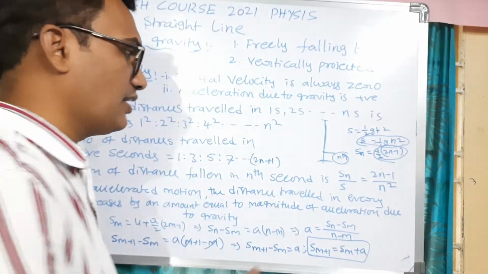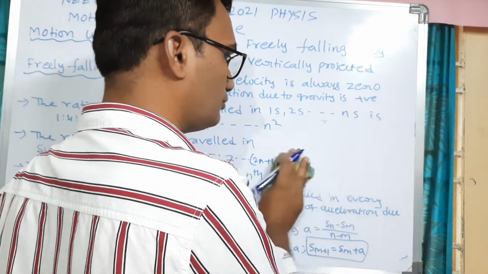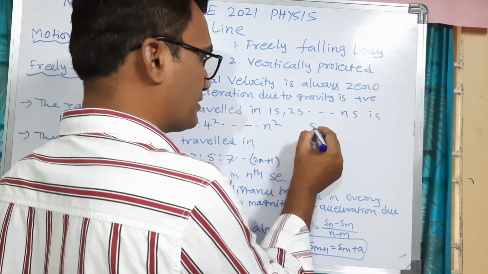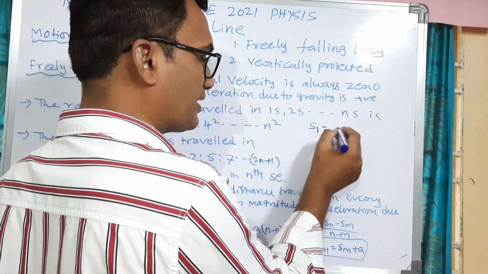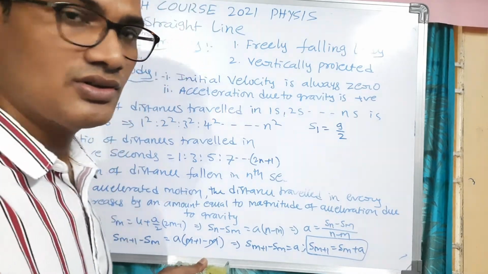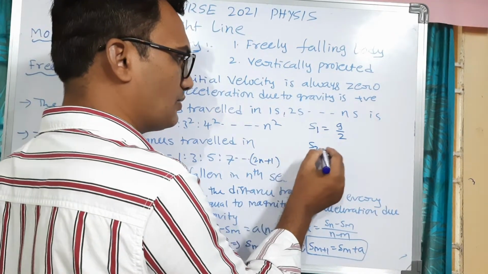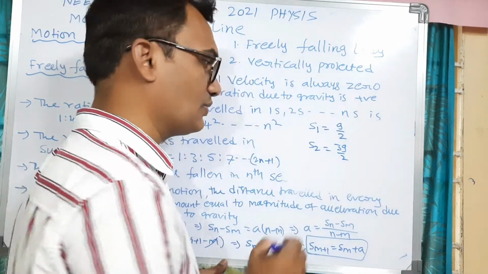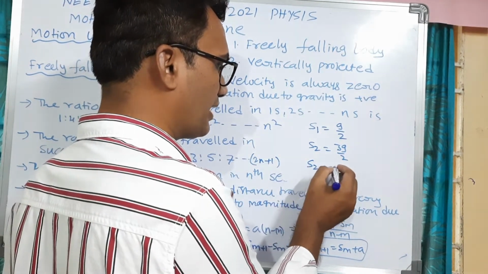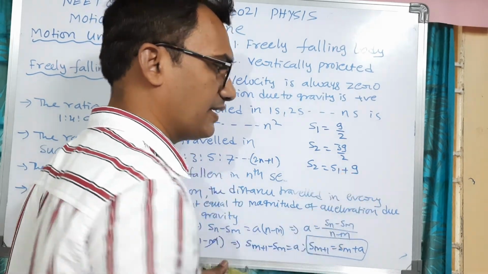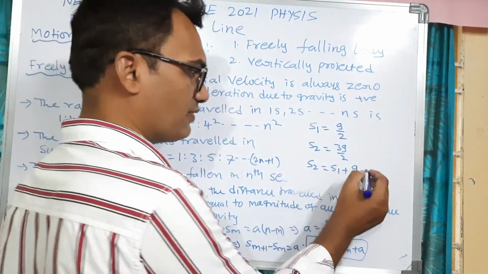So how is it? See here, S1 is equal to g by 2. S2 is equal to 3g by 2. So S2 we can write as S1 plus g, S1 plus g. So here S1 is nothing but what?